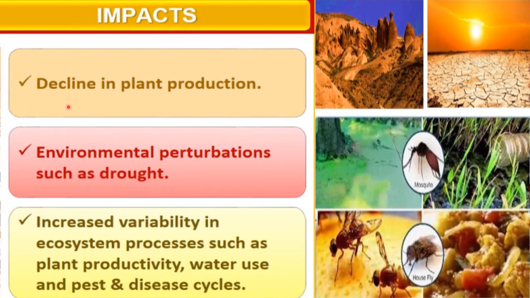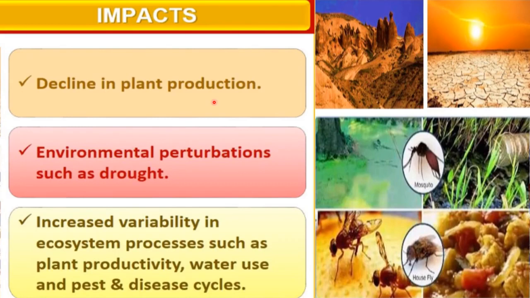So first is decline in plant production. If there is loss of biodiversity, there will be chances of loss of some of the pollinators of the plants. Many different species of insects help in pollination of plants. So there will be less pollination in case of loss of biodiversity, and plant production will decrease.